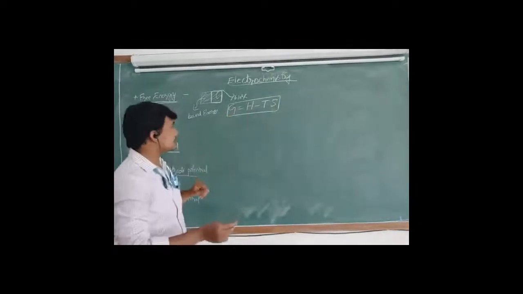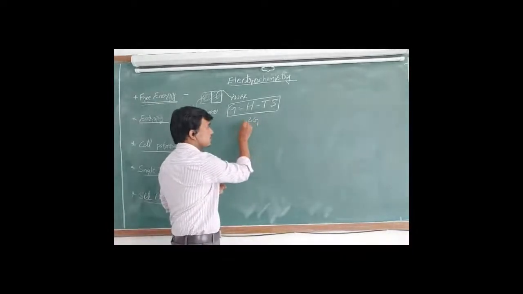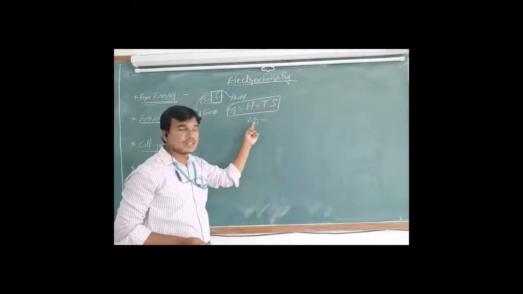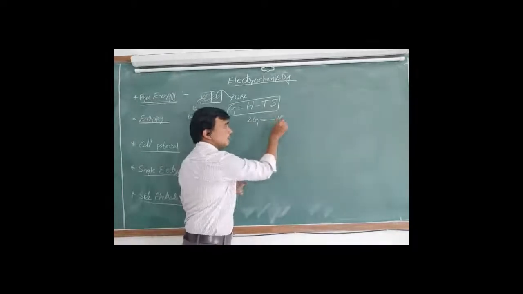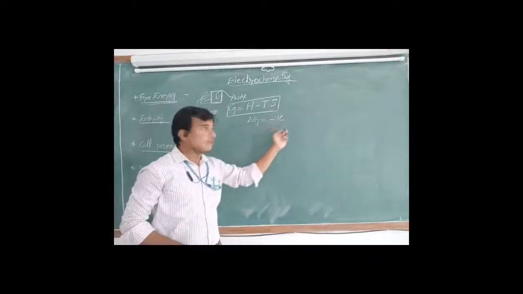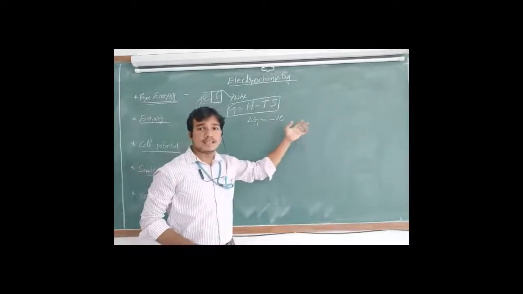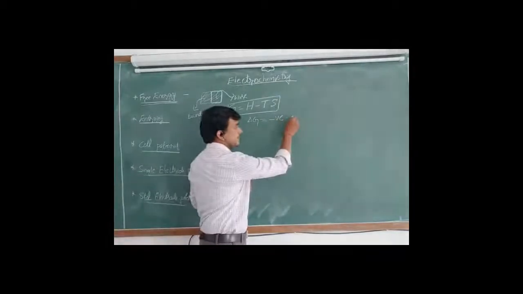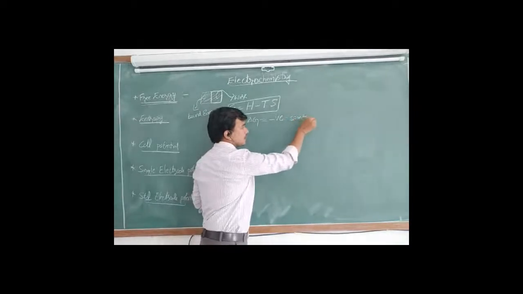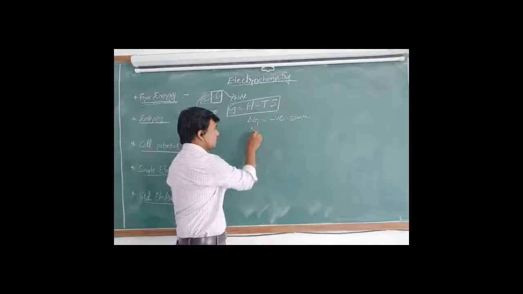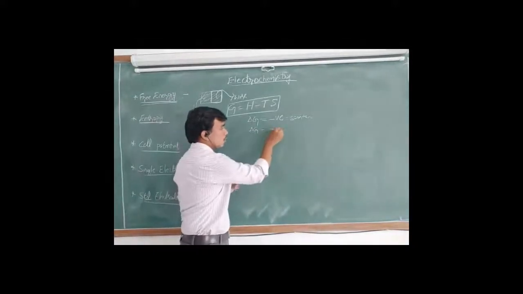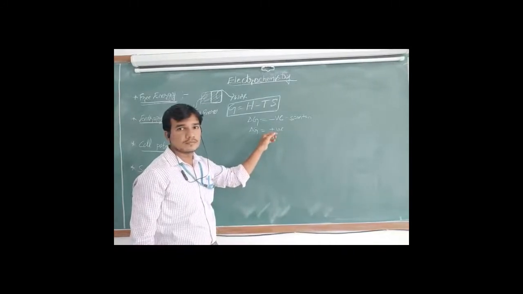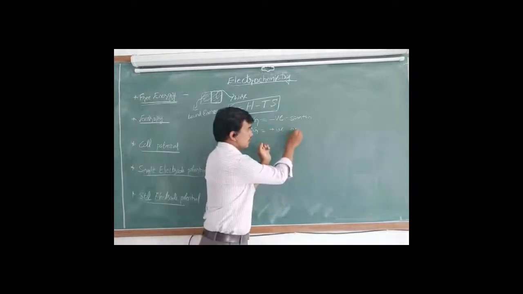I think you know about the Gibbs free energy change, delta G. Delta G negative means spontaneous, and its energy is useful to do work. Delta G positive means non-spontaneous.